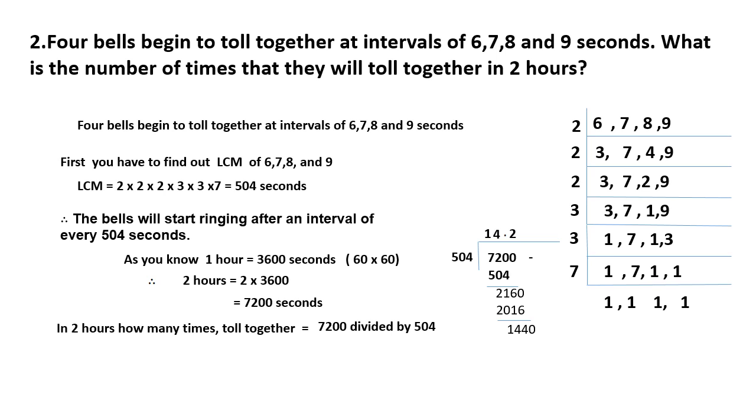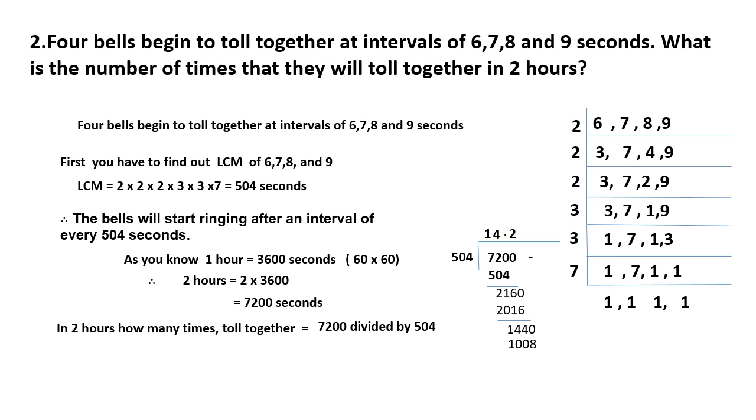What's the remainder over there? That is 144, and here we can put a decimal point, and again I added a 0, so it becomes 1440. You got it? 1440. Now 504 into 2, that is equal to what? 1008.